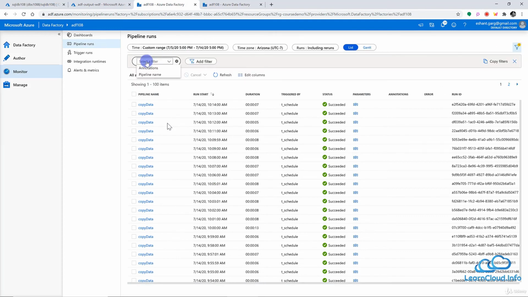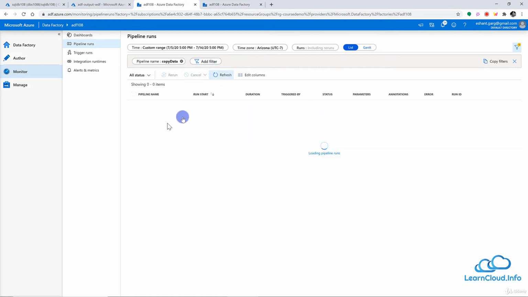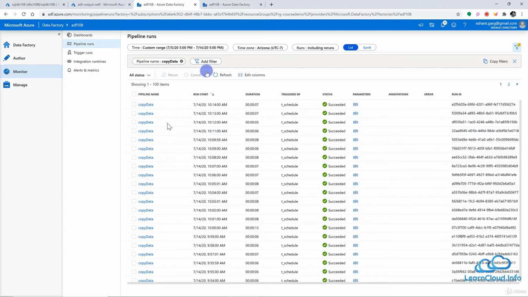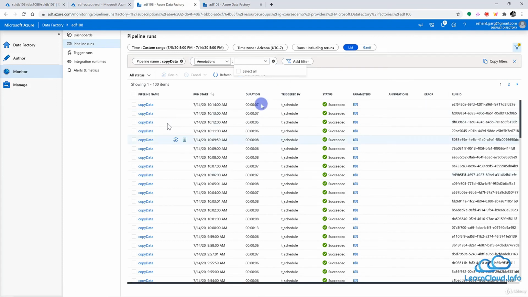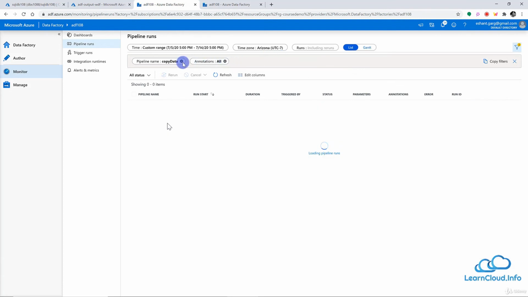So I can see those tags here assigned to a particular pipeline, and I can go here and add the filter for my pipeline. For example, if I click on add filter, and I want to see only the copy data pipeline, I can just filter it here, and it will show me all the copy data pipelines. Similarly, I can add a filter here, and as I said, we can assign the tag annotation to the pipeline, and if I have any tag here, I can select it, and it will filter only those pipelines assigned to a particular tag. So let me just remove these filters as of now, and this is good now.